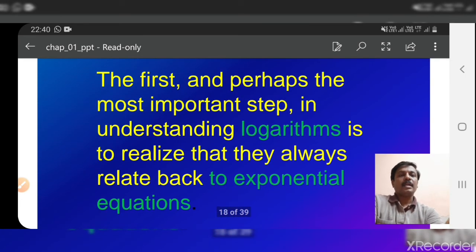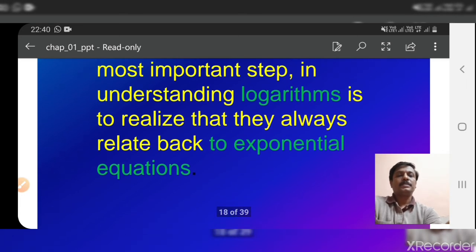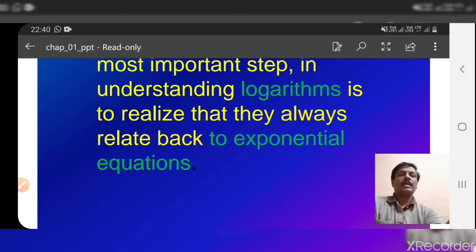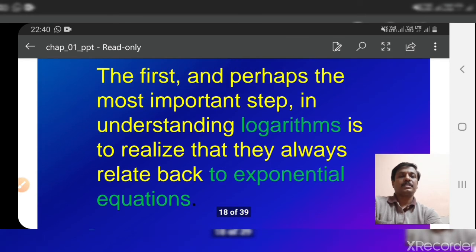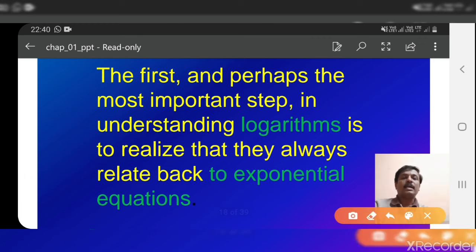The first and perhaps the most important step in understanding logarithms is to realize that they always relate back to exponential equations. So you have to remember this.